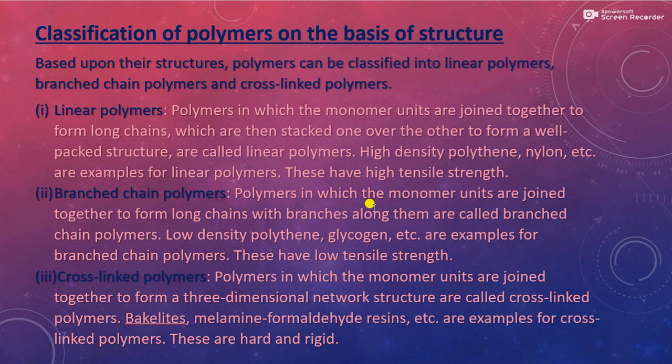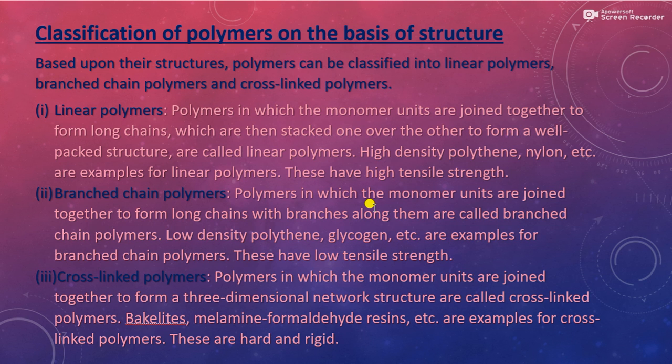These have high tensile strength. For example, high density polythene, nylon, etc. So in linear polymers, the monomer units are joined together to form long chains, and these long chains are stacked one over the other to form a well-packed structure.